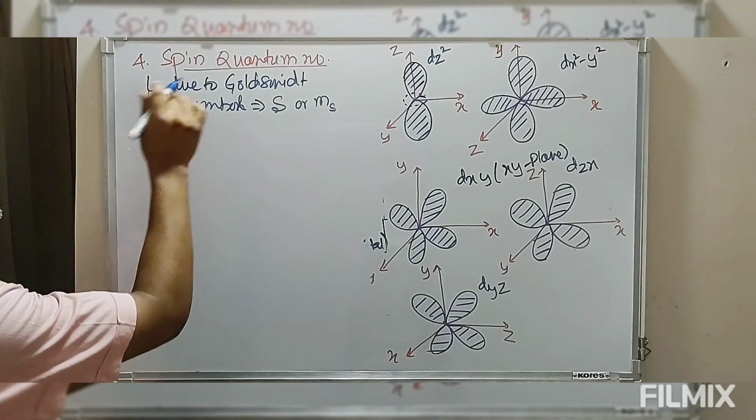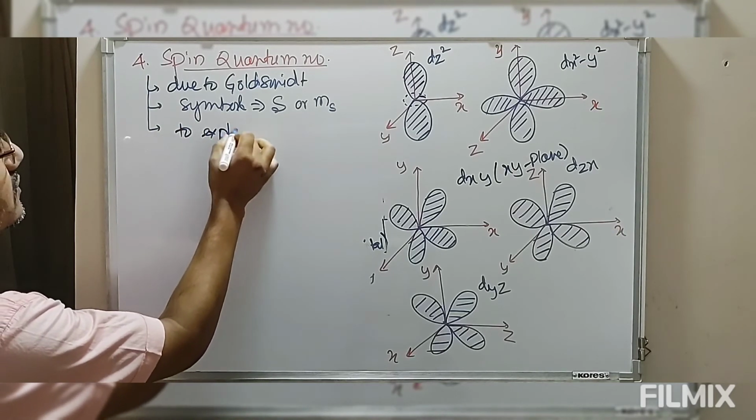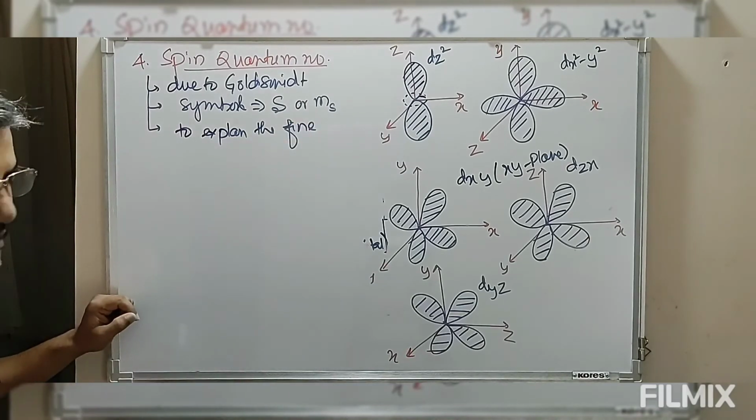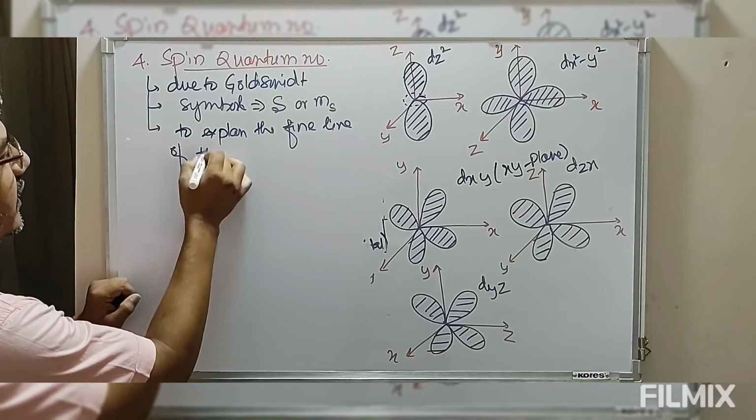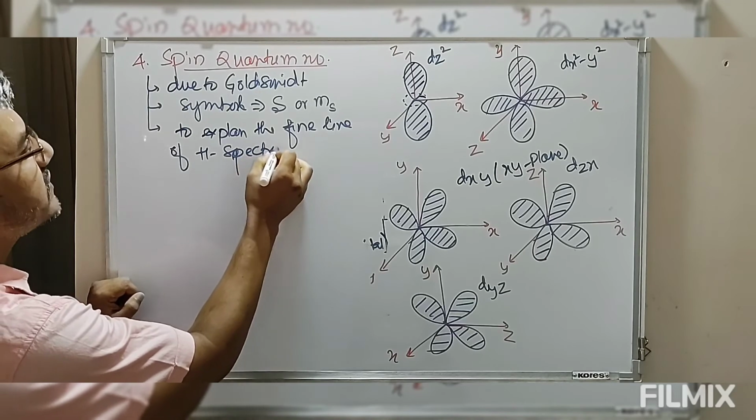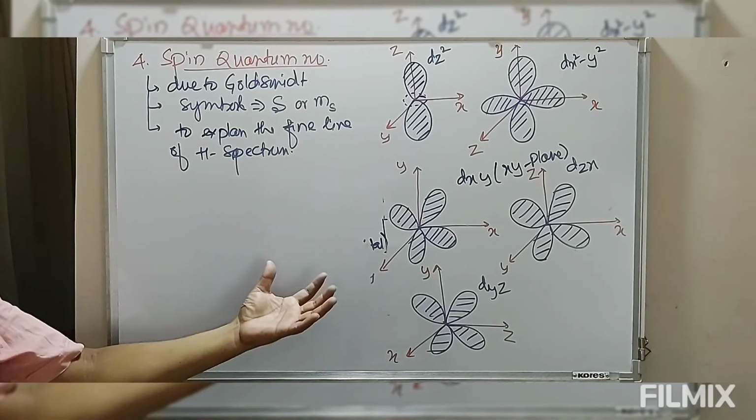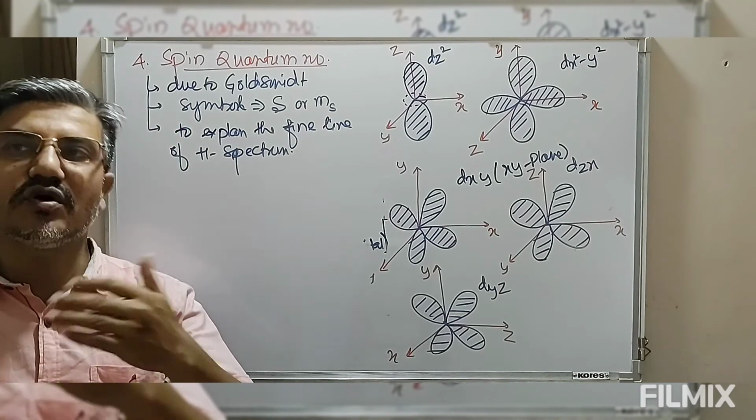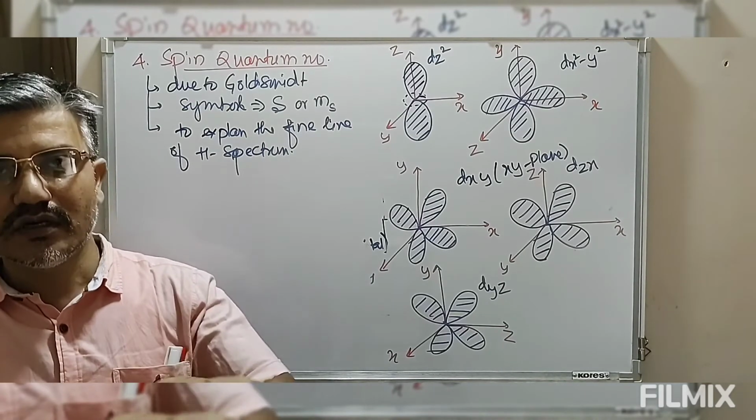This spin quantum number is introduced to explain the fine lines of hydrogen spectrum, or we say atomic spectrum. To explain the fine structure of this atomic spectrum, we introduce this spin. That means when an electron is moving on its own axis, it also undergoes spin motion. So spin can be either clockwise spin or anti-clockwise spin.